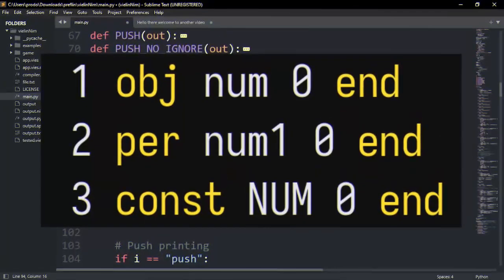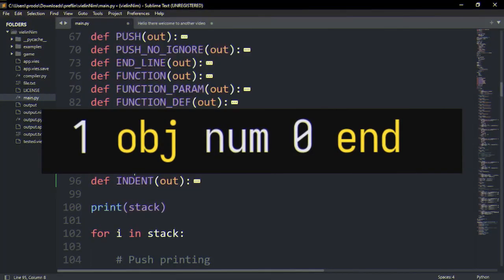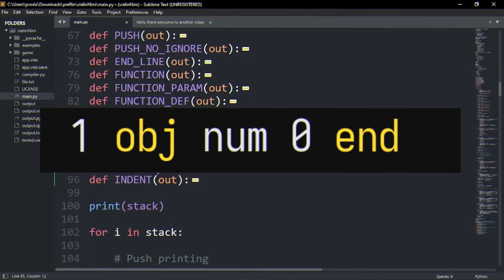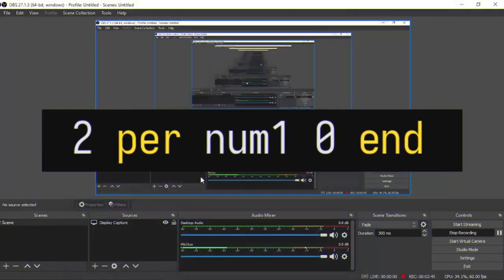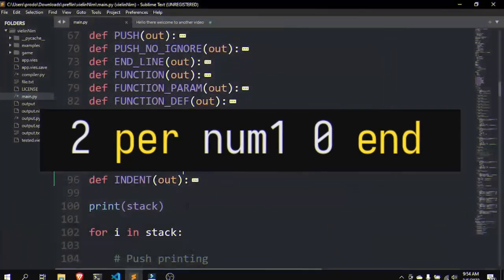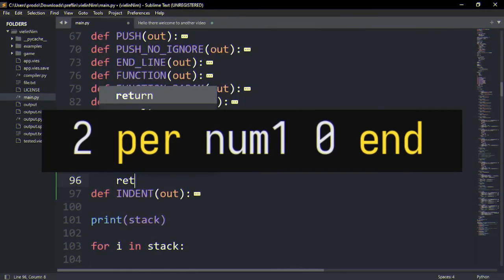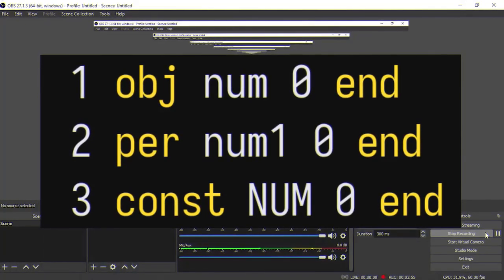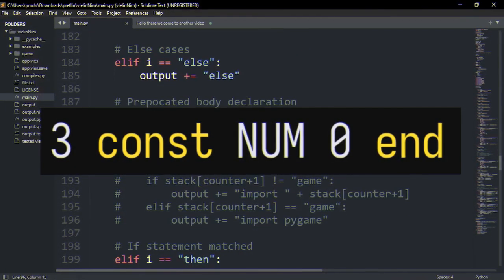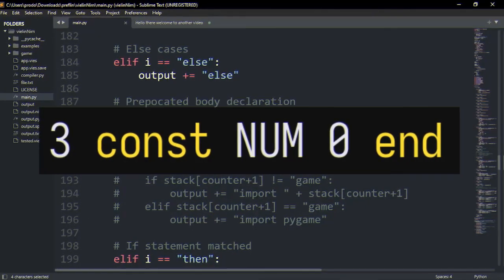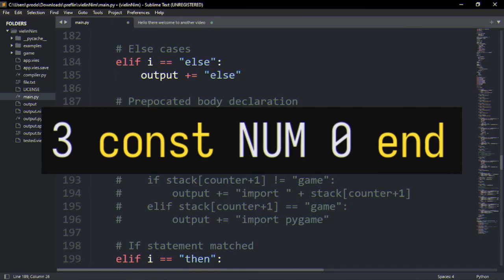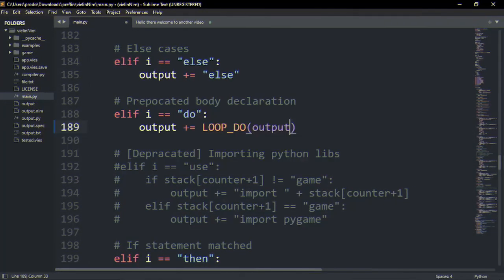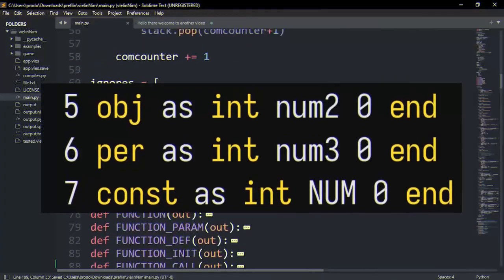There are three types of containers: variables, which are declared using the object keyword. These can be manipulated whenever. And then we have the let containers, which are declared using the per keyword, and these are constants, but they are evaluated in runtime and not compile time. And then we have constants, which are declared using the const keyword. They're basically the let containers, but are evaluated in compile time. You can also declare them statically.